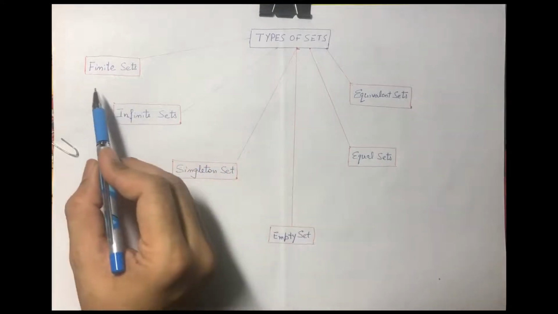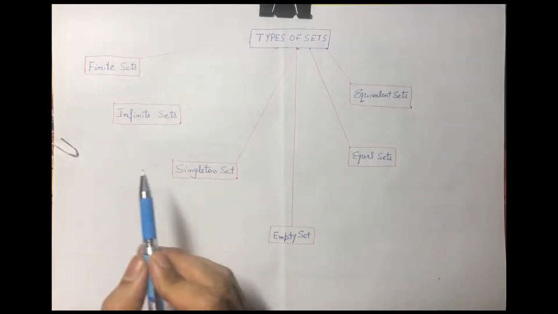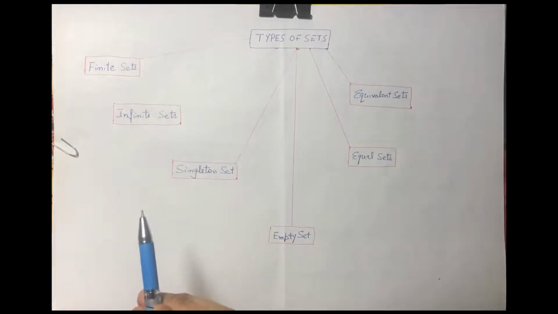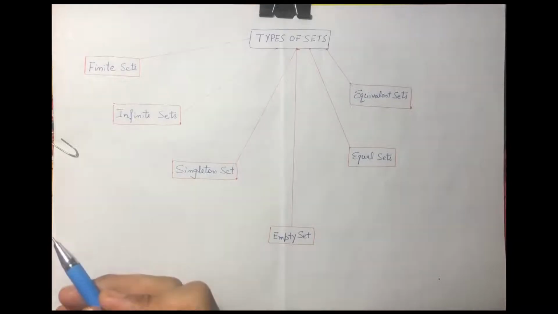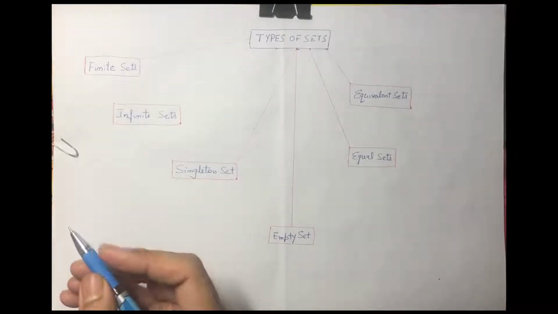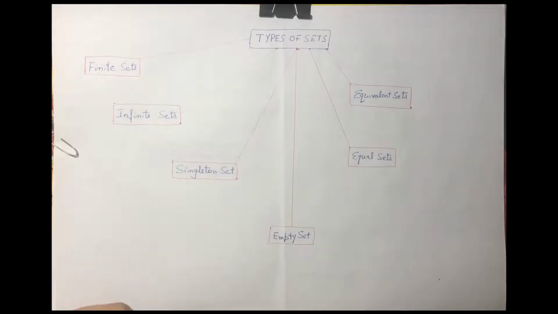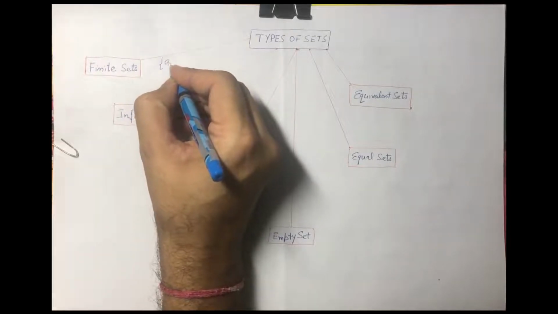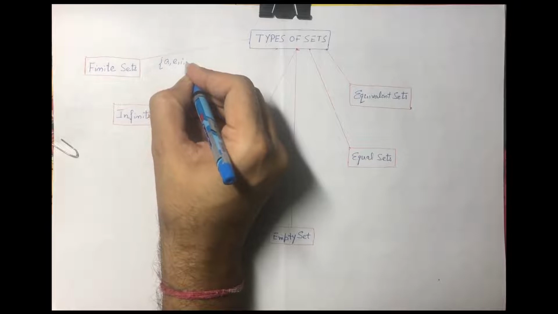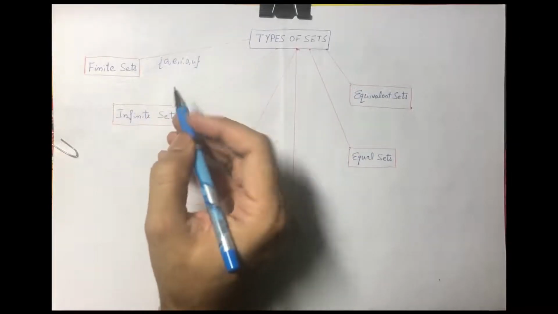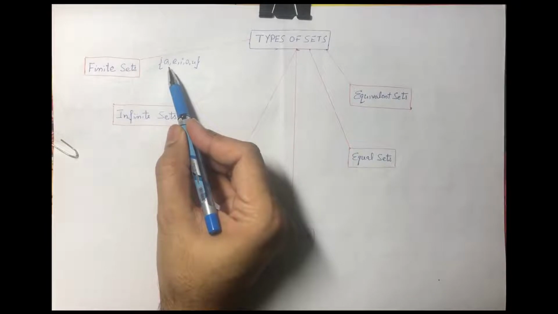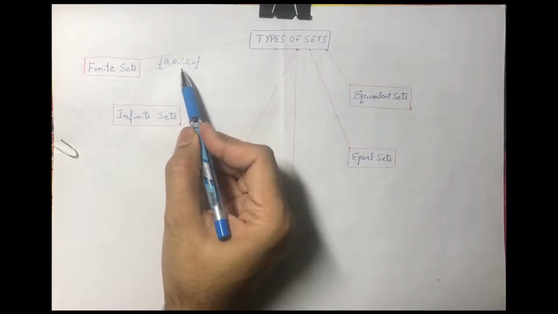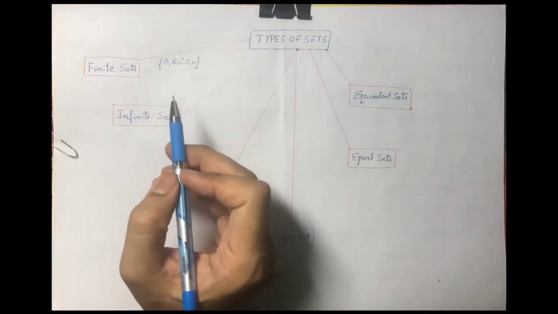So we start with finite set, and we are all aware finite means that is countable. The elements are called finite if we can count them. The similar definition applies for the sets. A set with finite number of elements is called finite set. For example, set of English vowels. So this is a set first of all, and the number of elements is 5, which is finite. So this is a finite set.